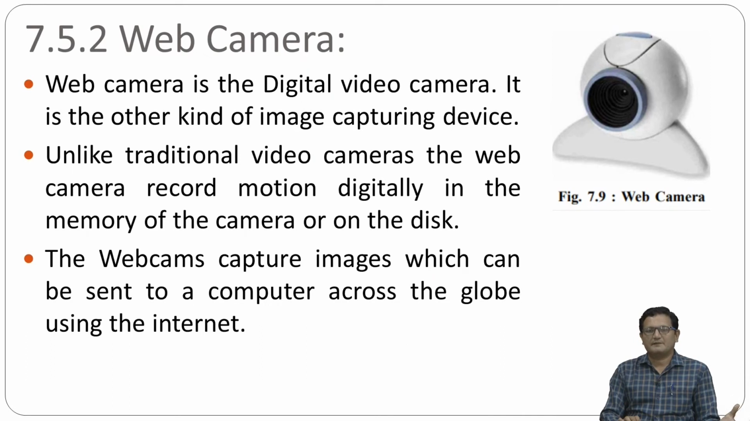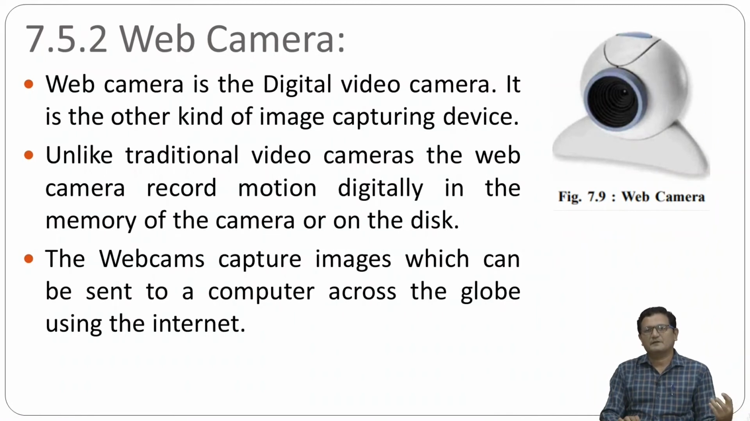This type of web camera again will have a memory module, and whatever video or motion is there will be recorded and stored in the memory card. Not only that, this type of camera you can connect with the web. It can be connected with your Wi-Fi router, and you can remotely see what is actually going on at your place. The web camera captures the image, which can be sent to a computer across the globe by using the internet, because it has web connectivity.